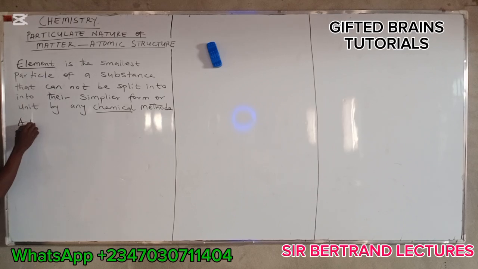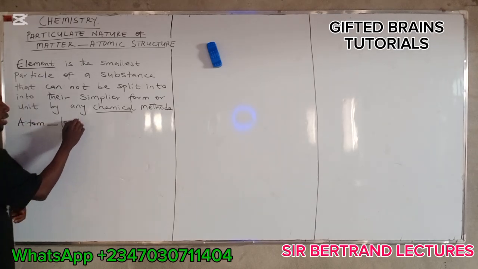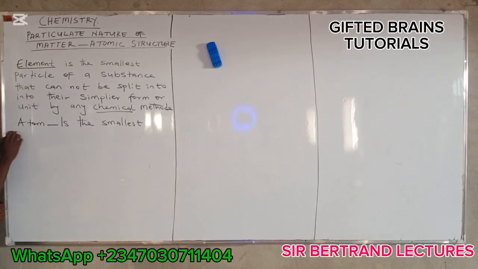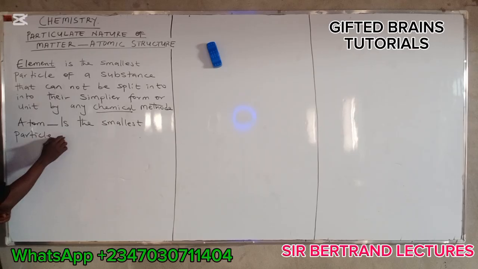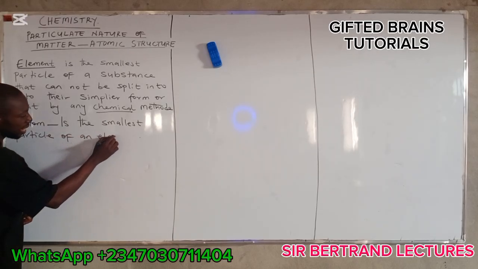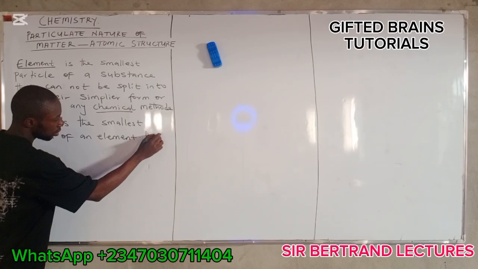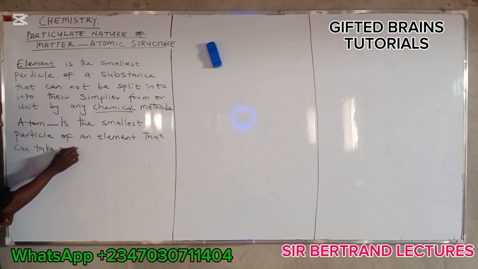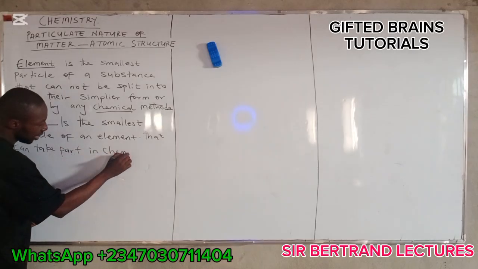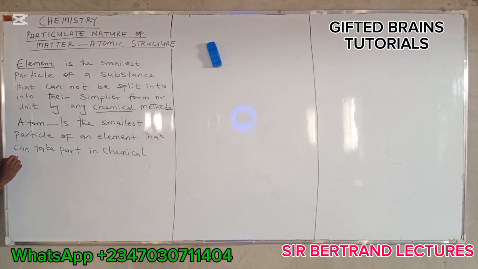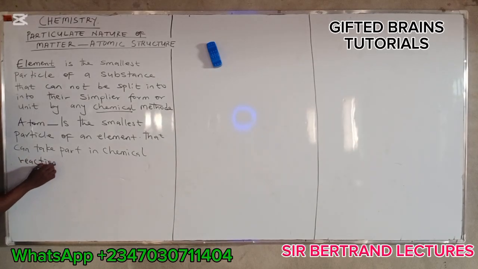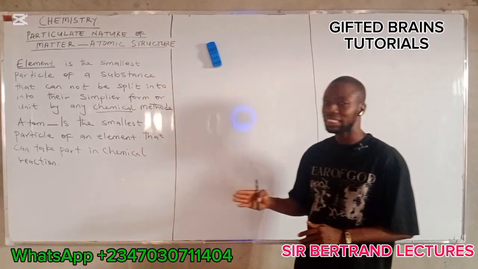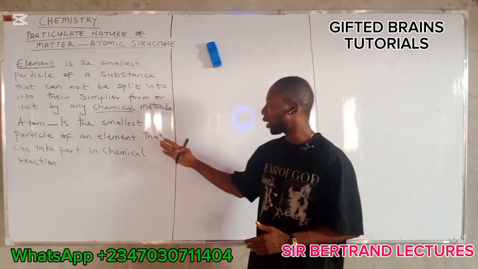Now, atom. Atom here is the smallest particle of an element that can take part in chemical reaction. Atom is the smallest particle of an element that can take part in chemical reaction.